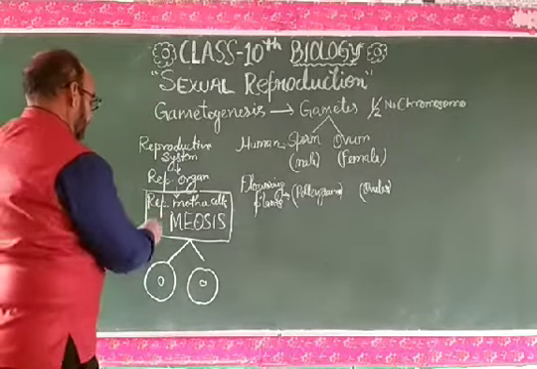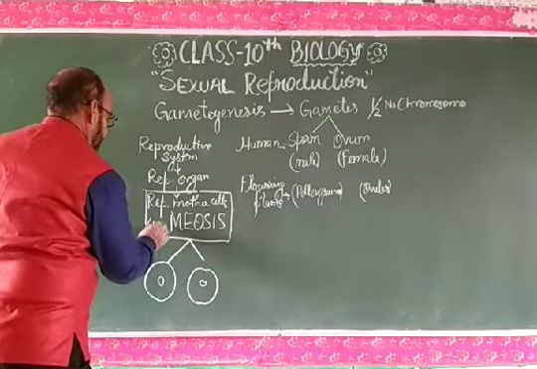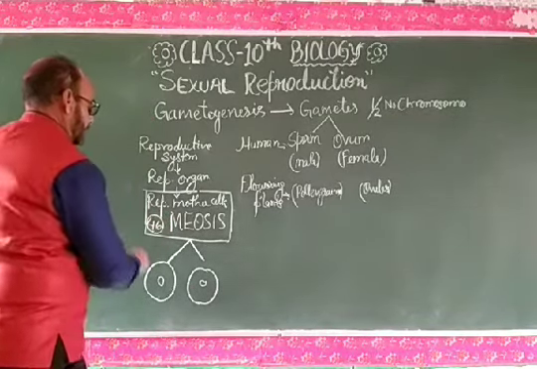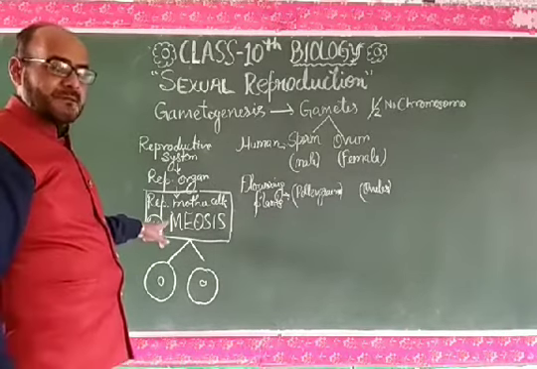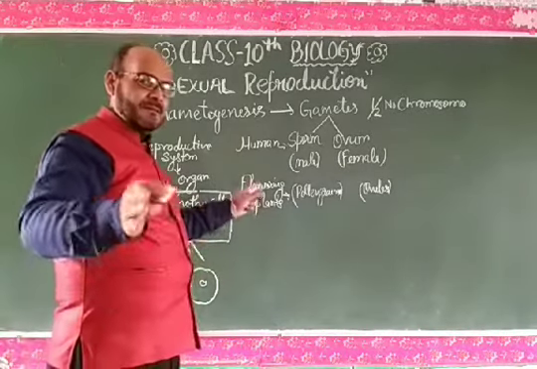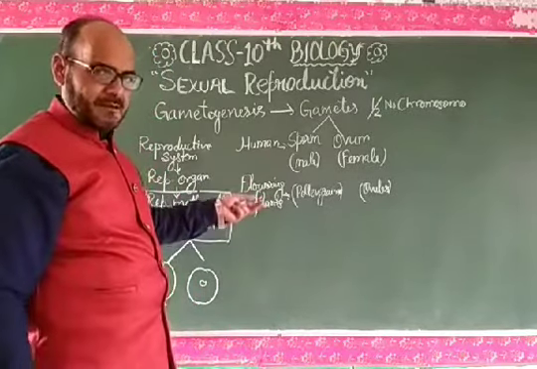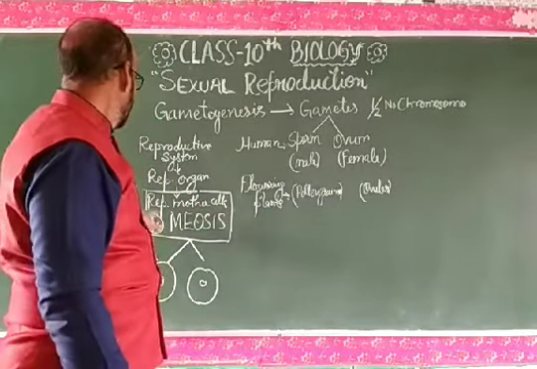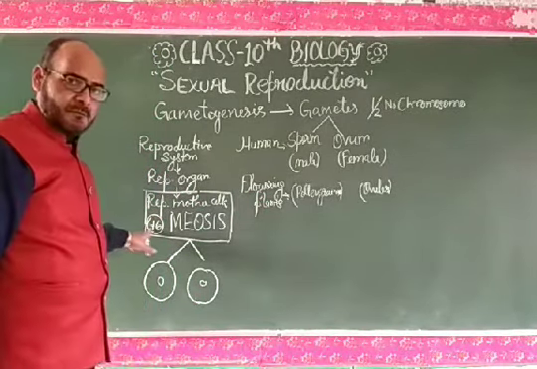Take the example of human. If 46 is the number of chromosomes available in all the cells, whether somatic cells or sexual cells, all the cells have 46 chromosomes.